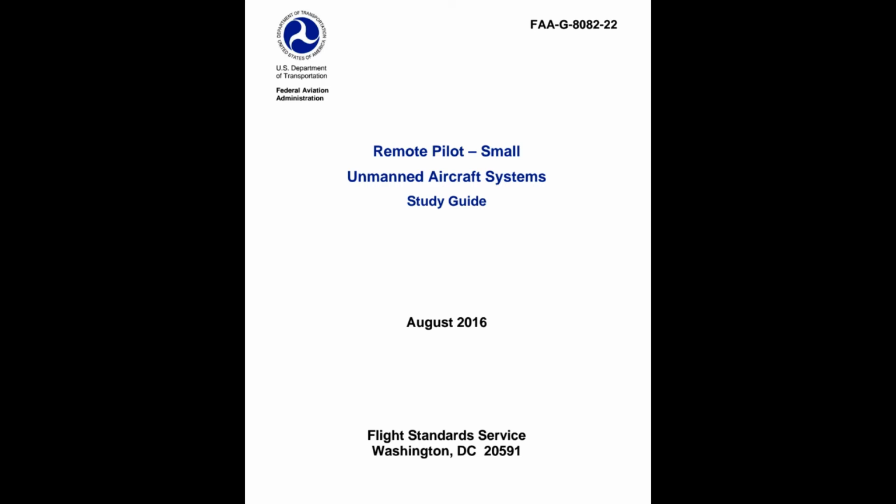3. Aviation weather sources and effects of weather on small unmanned aircraft performance. 4. Small unmanned aircraft loading. 5. Emergency procedures. 6. Crew resource management. 7. Radio communication procedures. 8. Determining the performance of small unmanned aircraft. 9. Physiological effects of drugs and alcohol. 10. Aeronautical decision-making and judgment. 11. Airport operations, and 12. Maintenance and pre-flight inspection procedures.